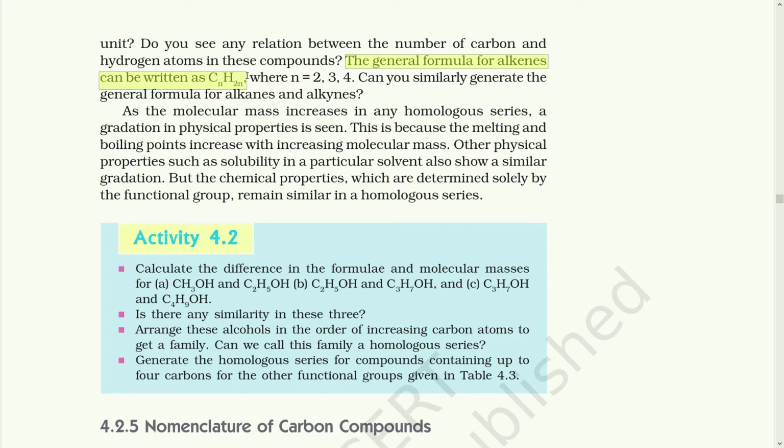As the molecular mass increases in any homologous series, a gradation of physical properties is seen. That means if the molecular mass increases when you convert the alkane to the alcohol functional group, its boiling point and melting point will increase because there is a gradual increase of molecular mass. Other physical properties such as solubility in a particular solvent also show a similar gradation, but the chemical properties, which are determined solely by the functional group, remain similar in a homologous series.